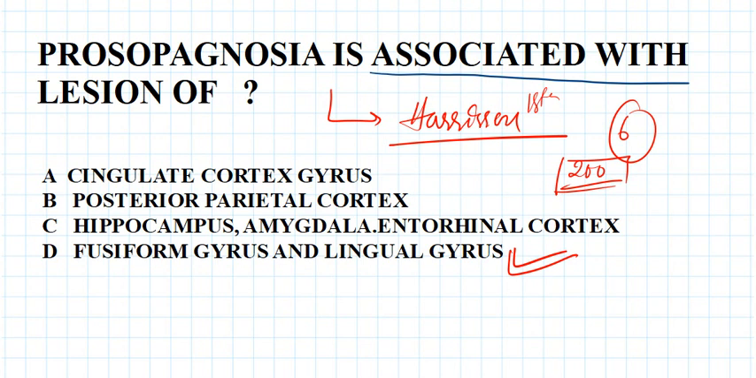Okay. So prosopagnosia is associated with the lesion of the fusiform gyrus and lingual gyrus.